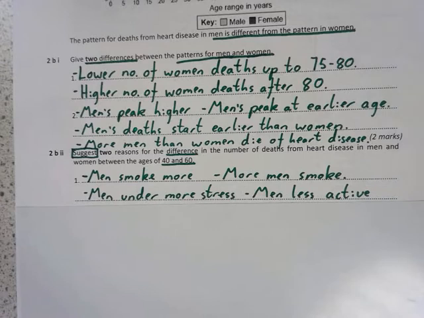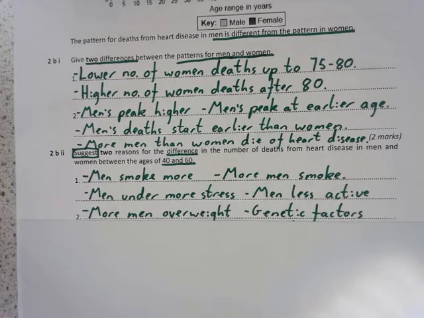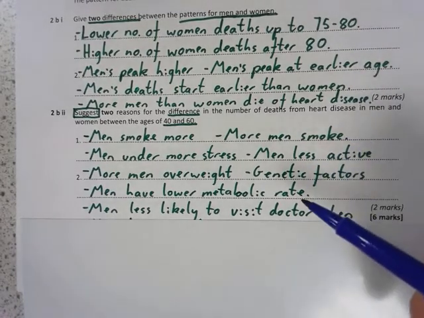Men could possibly be under more stress. You know, that's an environmental factor that can lead to heart disease. And also men might be less active. Women might possibly do more exercise than men. We know exercise reduces heart disease. There could be more men that are overweight, or it could be certain genetic factors that are linked to being a man as well. We could have said men have a lower metabolic rate.